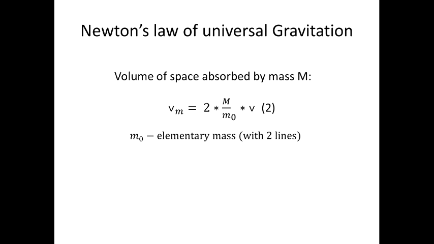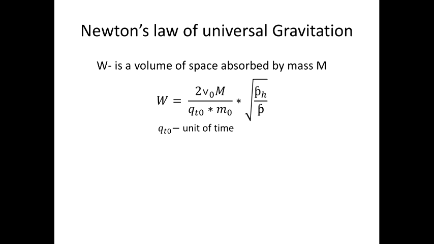Elementary mass may be a purely theoretical particle or may be just the lightest known particle like the neutrino. By the way, the final products of annihilation of any pair of particle and antiparticle are photons and neutrinos. We also know that the volume of space cells is inversely related to the square root of the density of mass. Using these formulas we can obtain a formula for the volume of space absorbed by a particle in a time of 1 cycle.